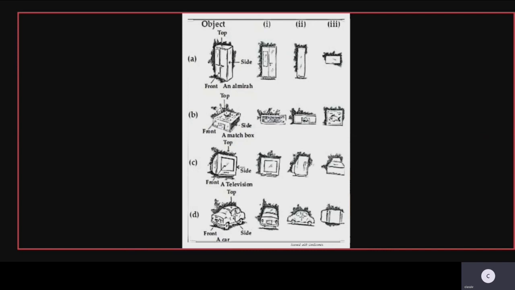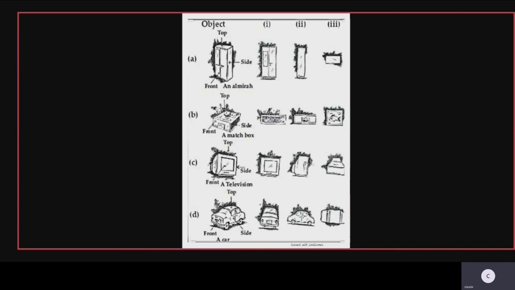The next example is a matchbox. You can see the three different views of a matchbox, the front, side and the top. The next is a television. The 3D view is also shown, and in that the front, side and the top views of a television are represented. The next one is a car. Yes, the 3D diagram of a car is drawn here, and then the front, side and the top part of a car have been represented.